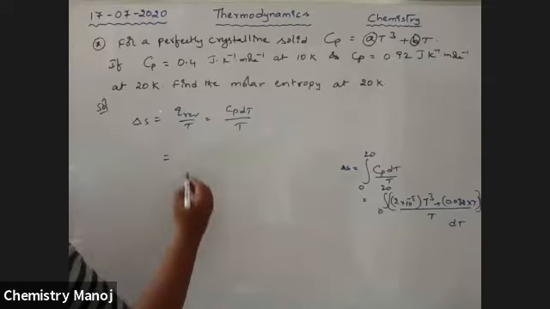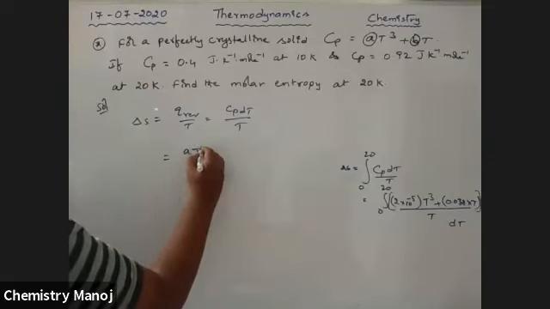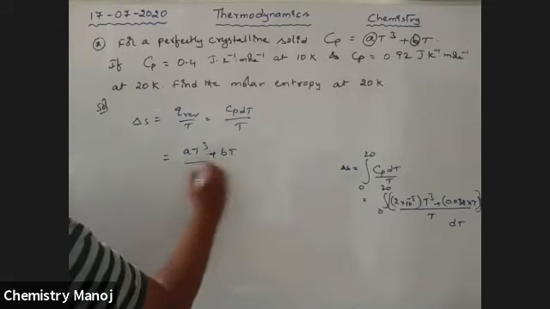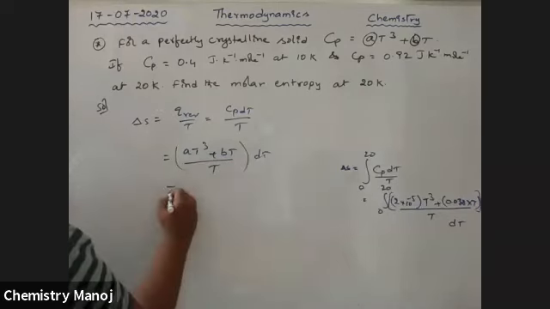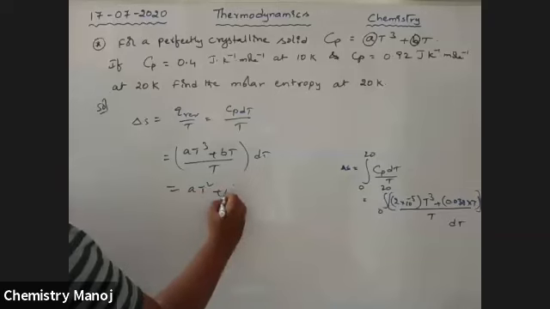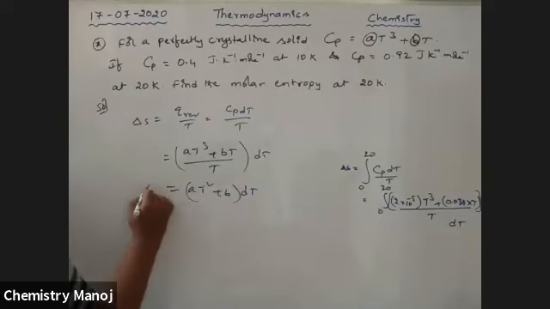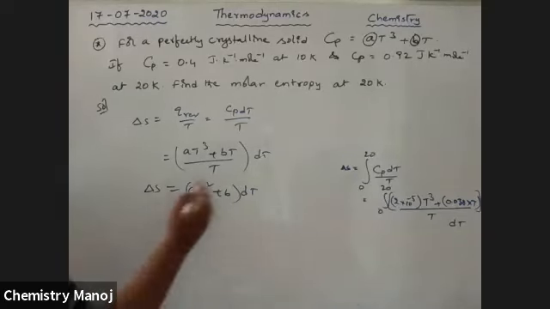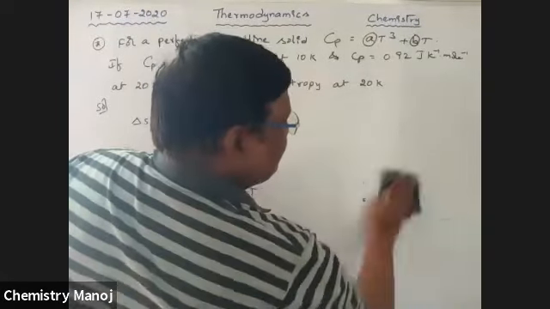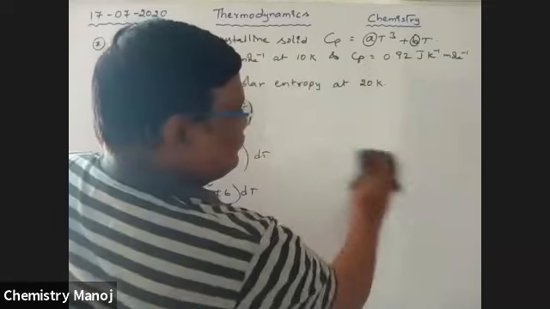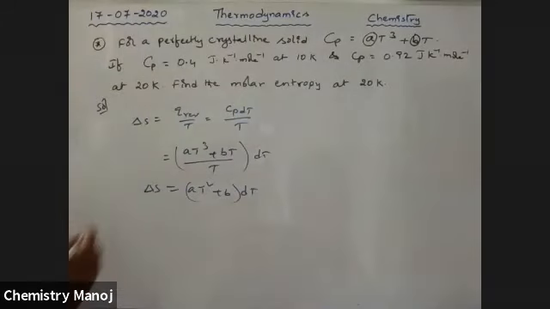That is A T squared plus B into dT. It is the delta S value. Substitute the delta S value here.